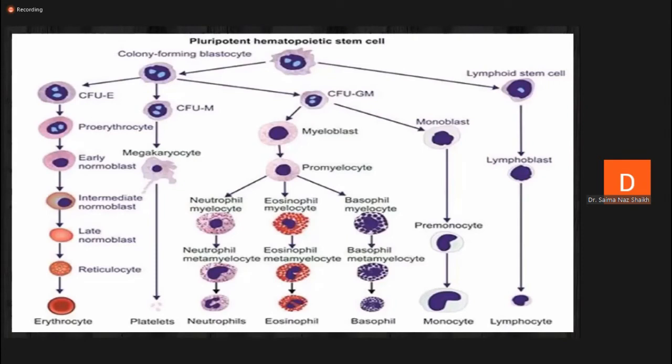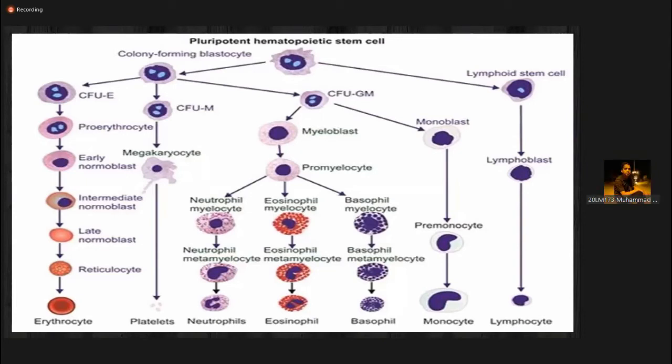Look at this table. This table starts from the pluripotent hemopoietic stem cells. Pluripotent hemopoietic stem cells are the first primitive cell of generation of all blood cells. Look at my definition, focus on my definition: pluripotent hemopoietic stem cells are the first primitive cell which is responsible for the generation of all blood cells. Am I clear?